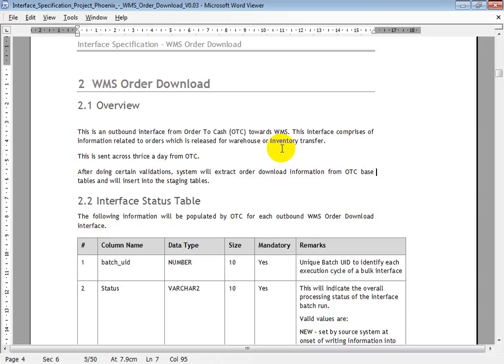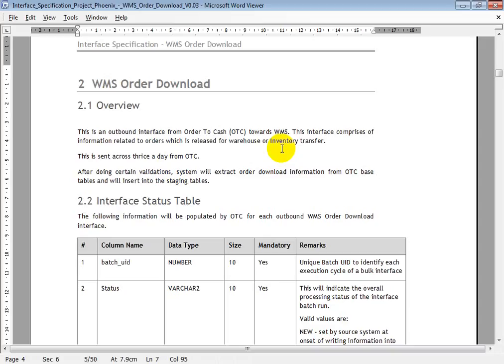Okay, for ITRs, we need to create ITRs for the BOM ISBNs in the create maintain inventory transfer screen. There you will create these ITRs for the BOM ISBNs, and then through the order download interface, it flows to WMS.